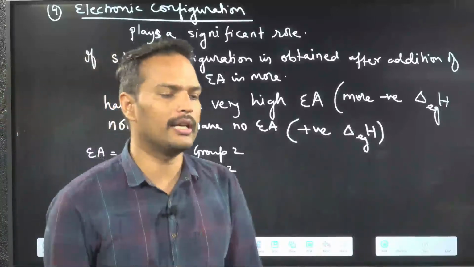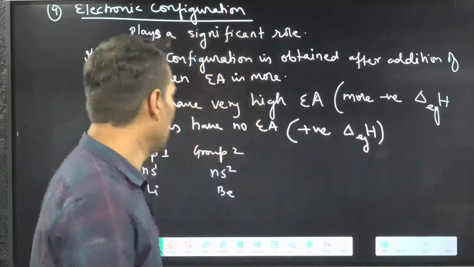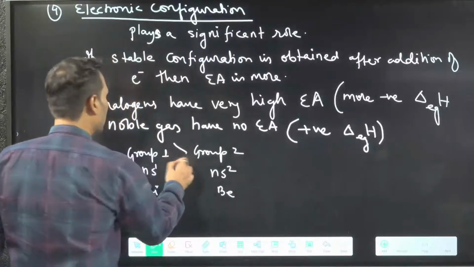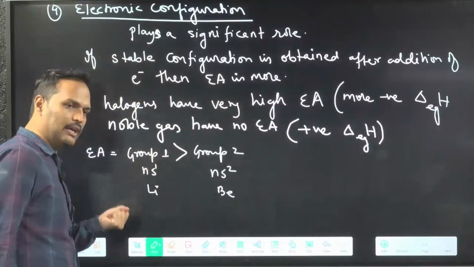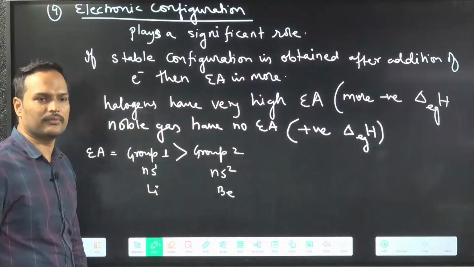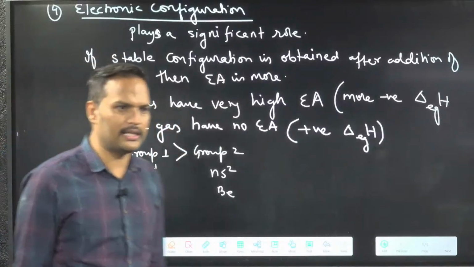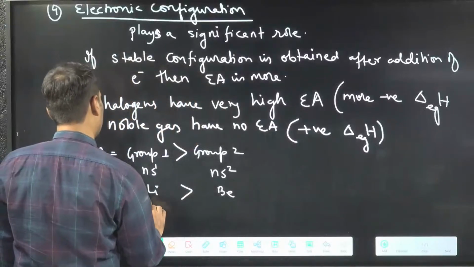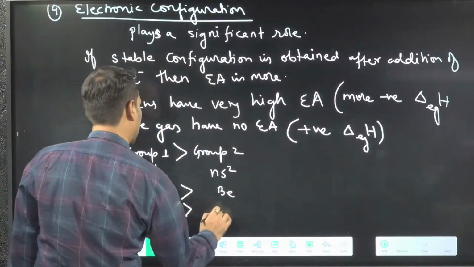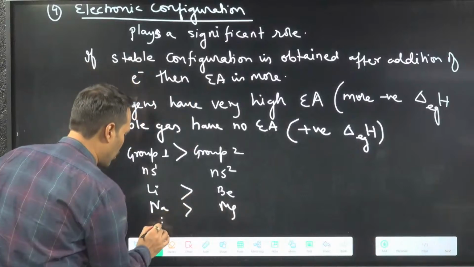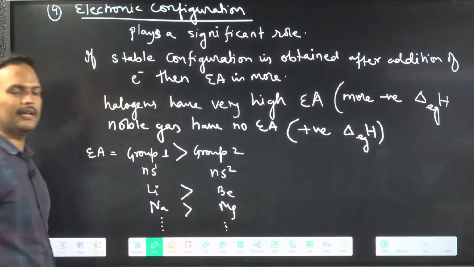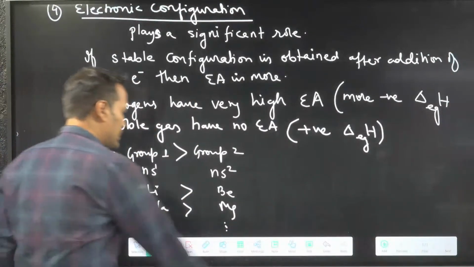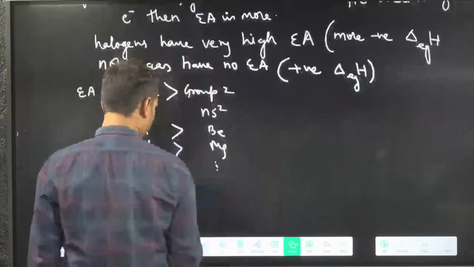Who will have more electron affinity? Group 1, because it will take one electron and get a stable configuration. Lithium is more than beryllium, sodium is more than magnesium, and so on. Clear? Valid to all.